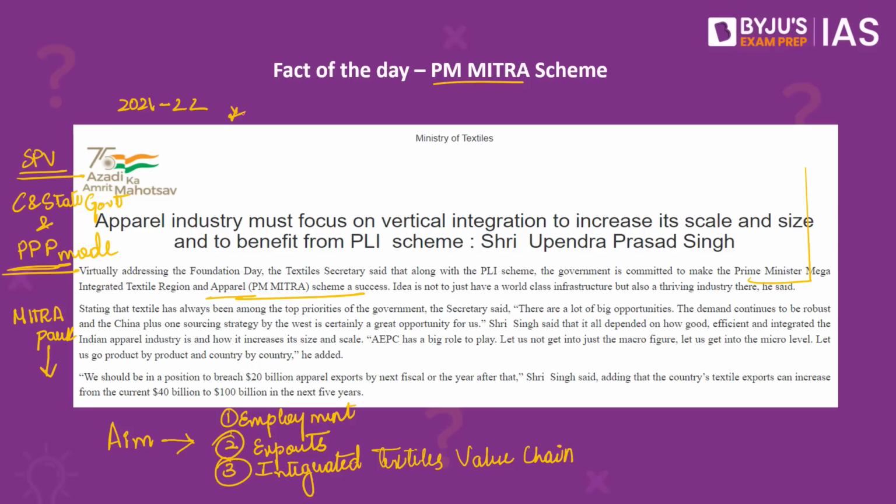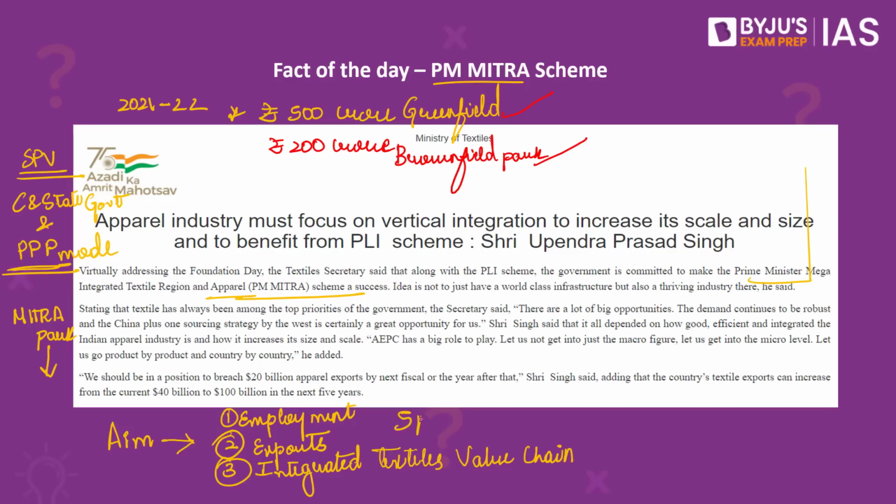Also note that under this scheme, the center will provide development capital support for the development of common infrastructure of rupees 500 crore for each greenfield Mitra Park and up to rupees 200 crore for each brownfield park. If we are to talk about the beneficiaries of this scheme, the entire textile industry will be the beneficiary of this scheme. And this particular scheme is inspired by the 5F vision of the Prime Minister, that is farm to fiber, to factory, to fashion and to